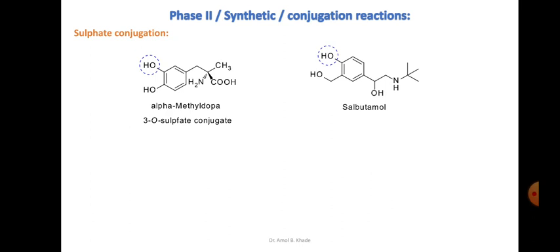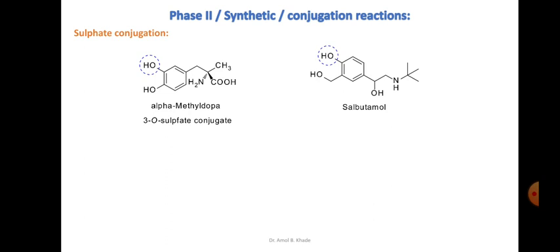So we have an example of alpha methyldopa. Alpha methyldopa has the hydroxyl functionality, and this hydroxyl functionality can form a conjugate with the sulfate, and we refer to this as the 3-O-sulfate conjugate. O is for the oxygen of this hydroxyl group which is getting conjugated with the sulfate, and this hydroxyl group is at the third position, so that's why we have written it as 3-O-sulfate conjugate.